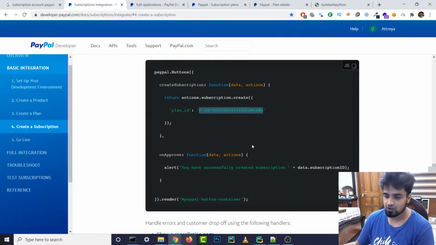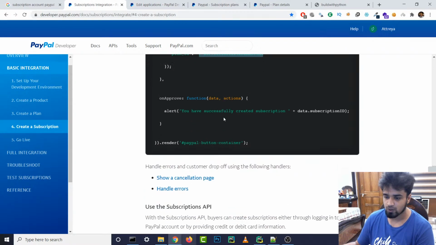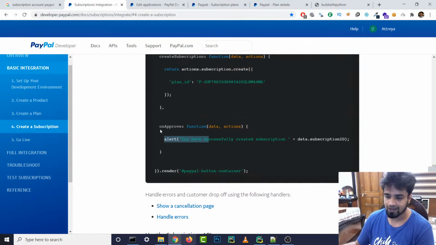So we need to copy and paste our plan ID over here, and on approve, whenever our payment gets approved on the backend, it's going to call this function, and over here we can redirect a person to some other place and everything.